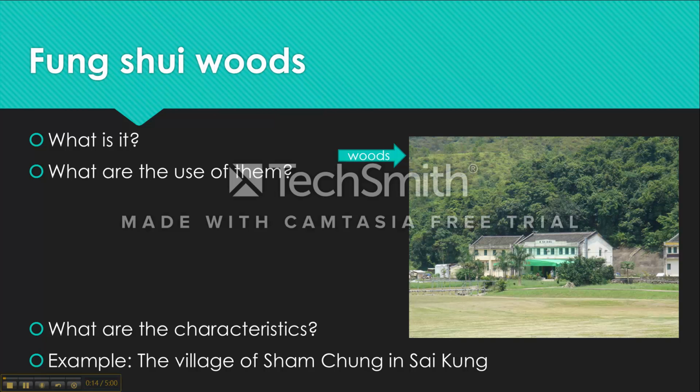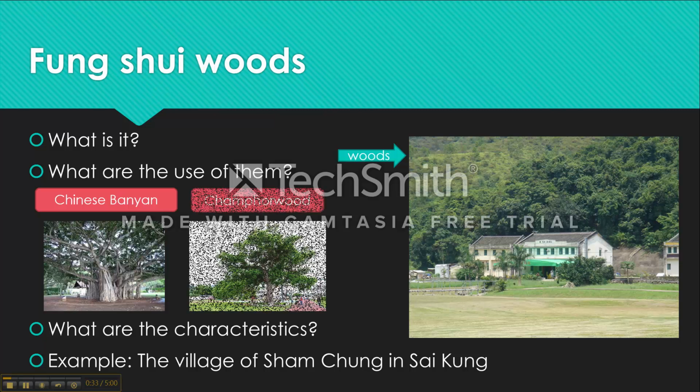Feng shui woods. Same as its name, it is used for feng shui purposes. As it is meant to bring good luck to villages, houses and farmlands are usually seen nearby. Moreover, villages often plant trees with higher economic values, such as Chinese banyan and camphorwood. Feng shui woods cannot be found in areas other than Hong Kong and China, as only the Chinese believe in feng shui, which is quite special.